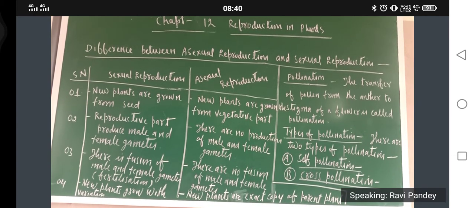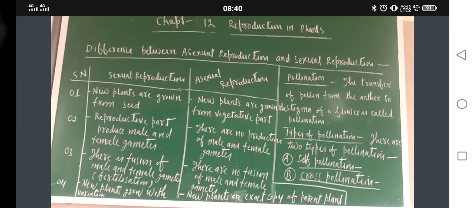Okay. In case of sexual reproduction, new plants grow with variation. In asexual reproduction, new plants are an exact copy of the parent plant. Okay, so these are some of the differences. In this way, the difference between asexual and sexual reproduction is over.